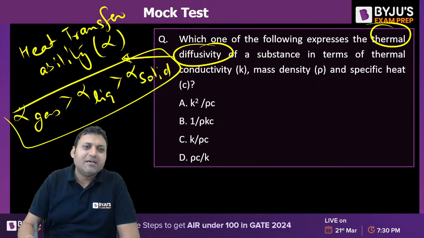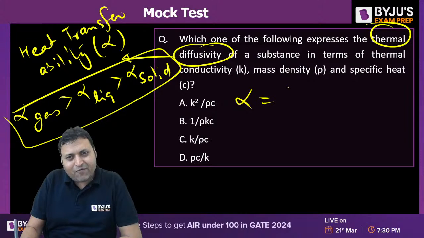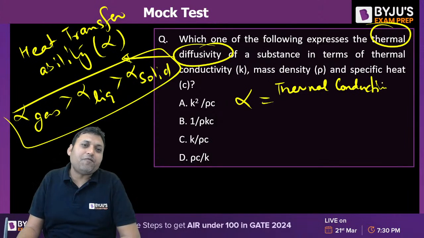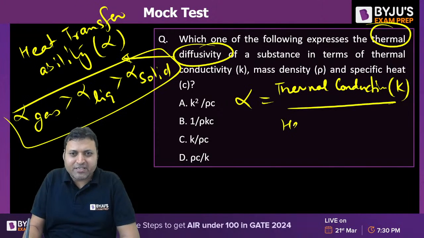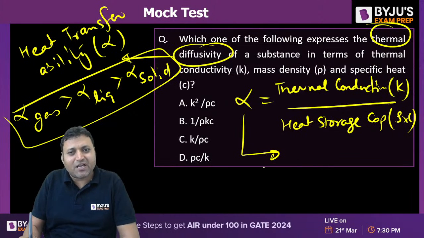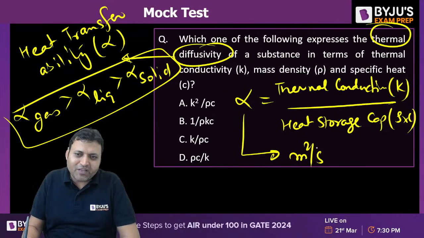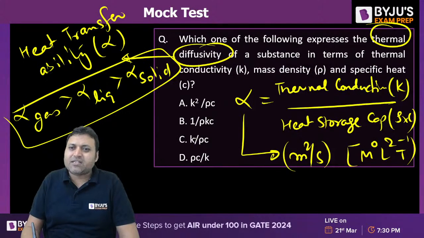This is the order for thermal diffusivity. And what exactly is thermal diffusivity? Thermal diffusivity alpha is the ratio of thermal conductivity of the material, how fast heat can penetrate in a given material, upon heat storage capacity. That is rho into C. That is the formula. What is the unit of thermal diffusivity? It is meter square per second, M0 L2 T minus 1. So it is K by rho C.